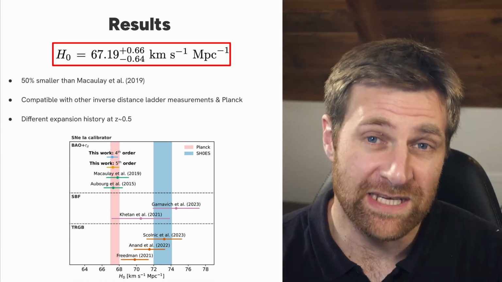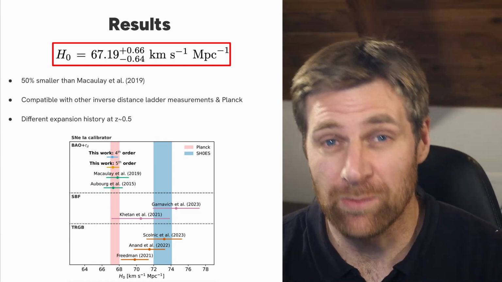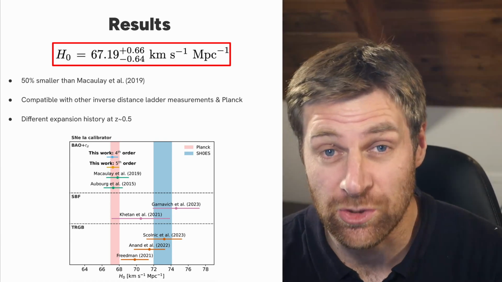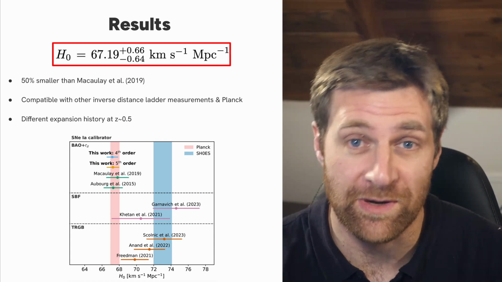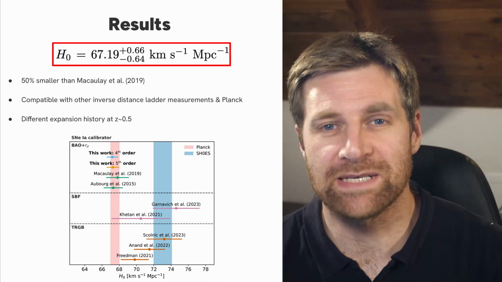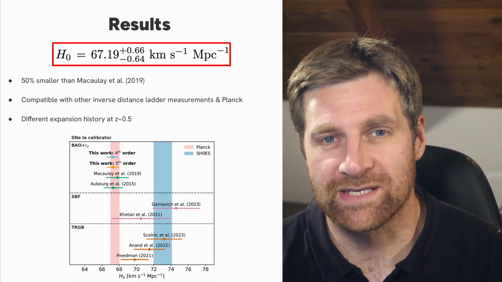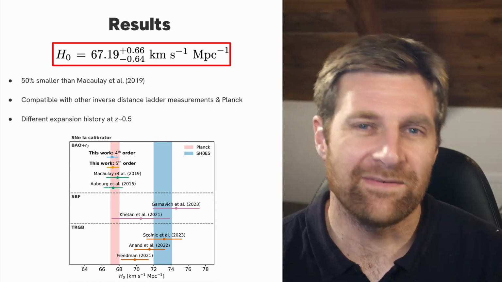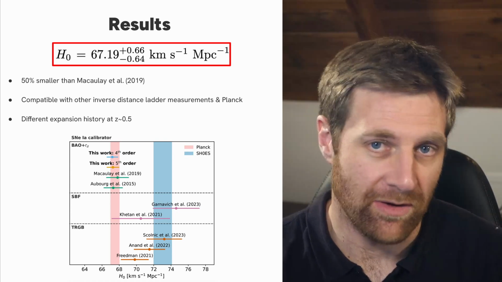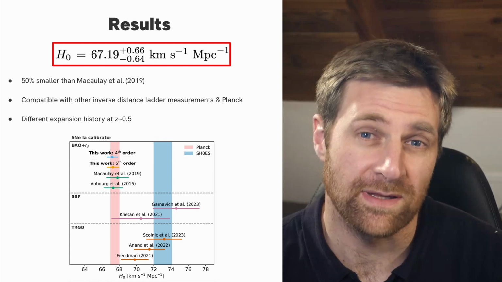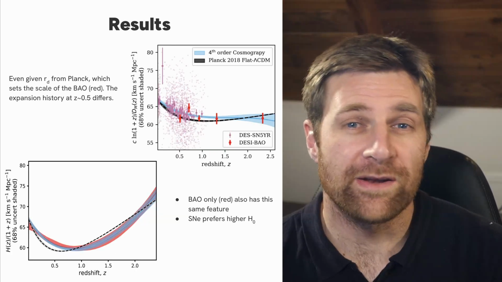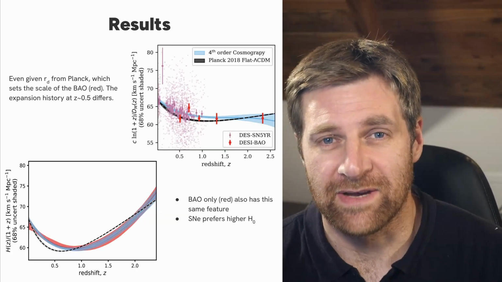But it isn't. The resolution is that the DESI constraints of equal precision to what's being quoted here assume lambda CDM, whereas Ryan and Tamara are quoting H0 in the fourth order cosmographic parameterization, which has much more freedom for how the Hubble parameter can change over time. DESI unfortunately don't quote their results for the same cosmographic expansion without supernova, so it's hard to do an apples to apples comparison to the result on the screen at the moment. You could read it off the figure, but that's not that satisfying.